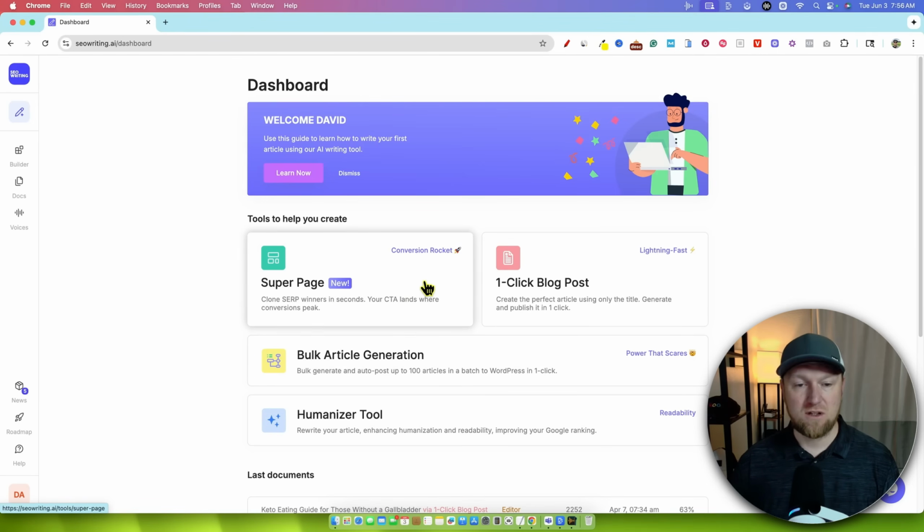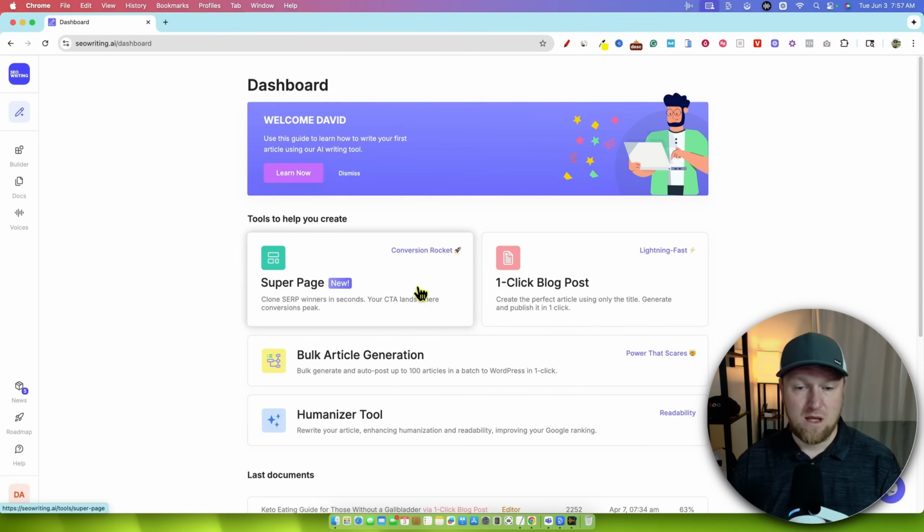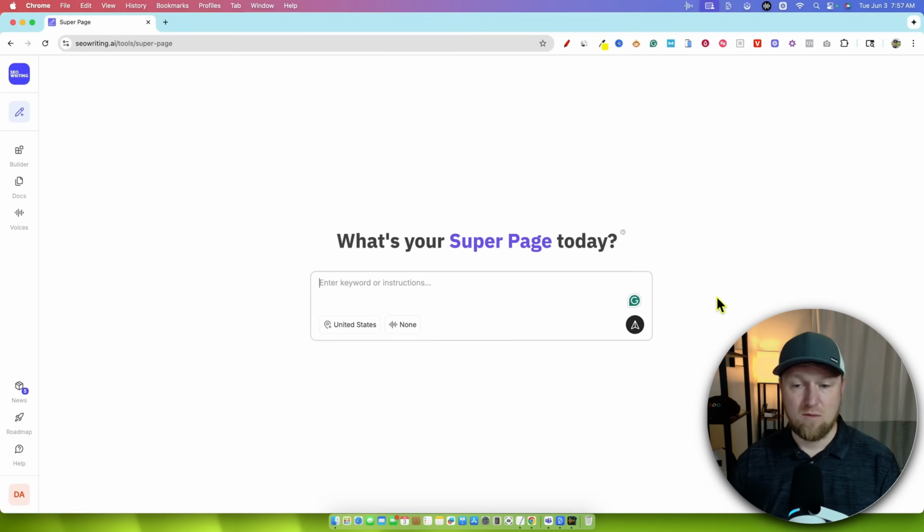So it's a special tool that is going to create really good, aesthetically designed pages with really good call to action buttons. We're going to test a couple of different posts. One will be more like a LearnWire type post where we're doing a review. I've already prepped the prompts that we're going to use, and then we're going to use what I think this super page is probably more designed for, which is local SEO, but we'll try both and see if it can work for both. So we're going to click on super page right here and get started.